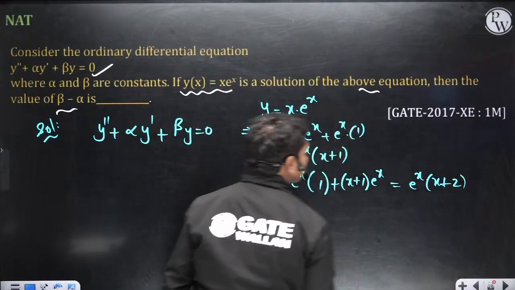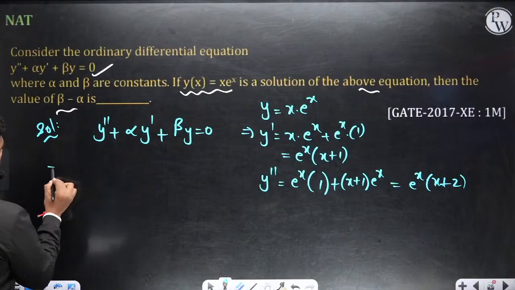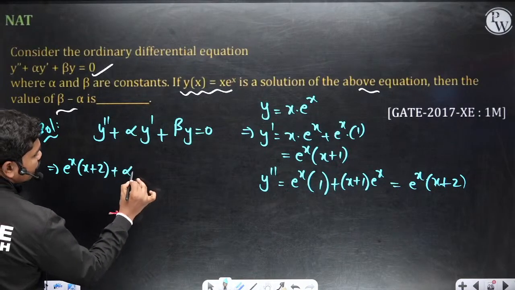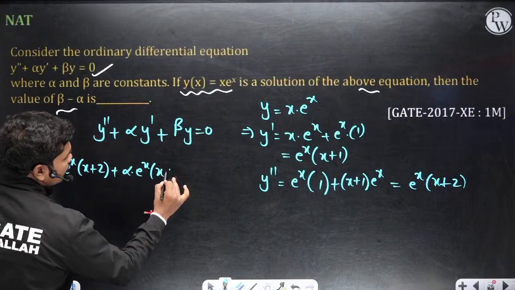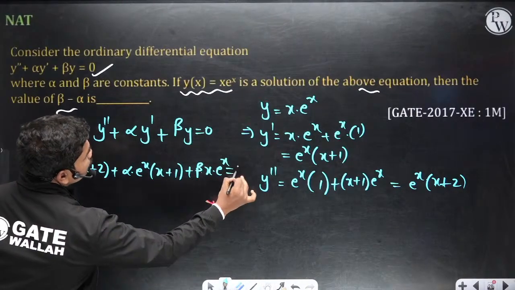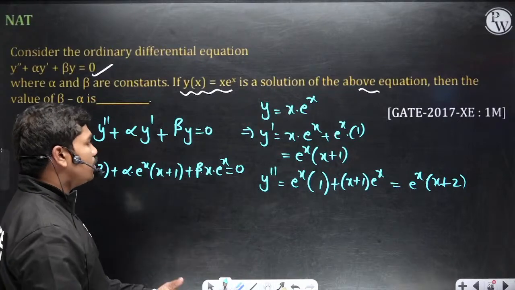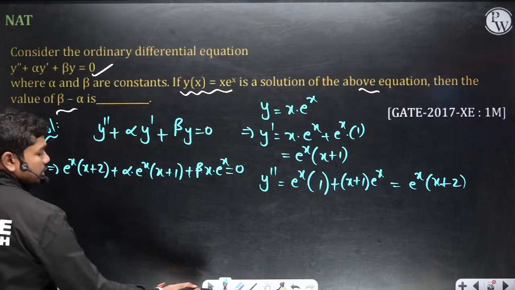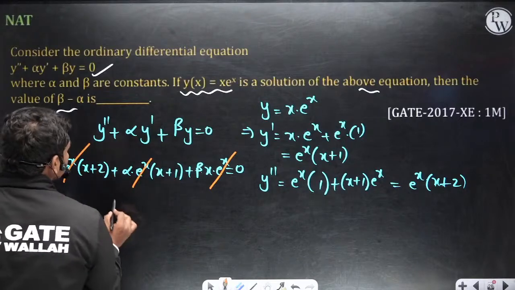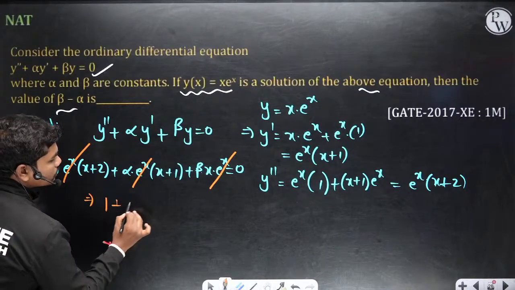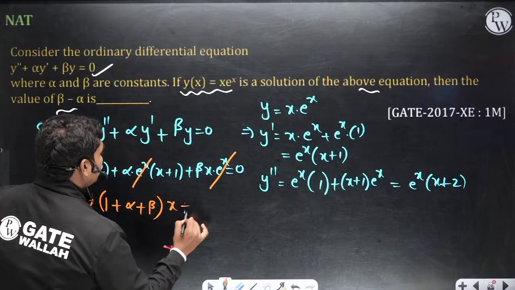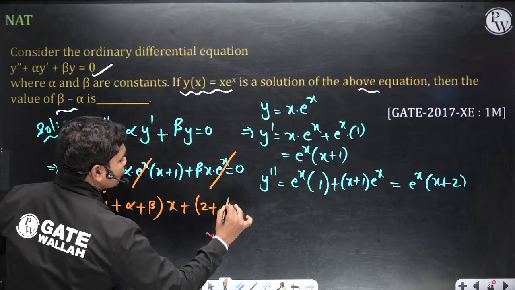Now if you substitute these here, e power x into x plus 2 plus alpha times e power x into x plus 1 plus beta times x into e power x is equal to 0. So let us see what the values could be. e power x is common anyhow, you can cancel it. So this gives you 1 plus alpha plus beta times x plus 2 plus alpha is equal to 0.